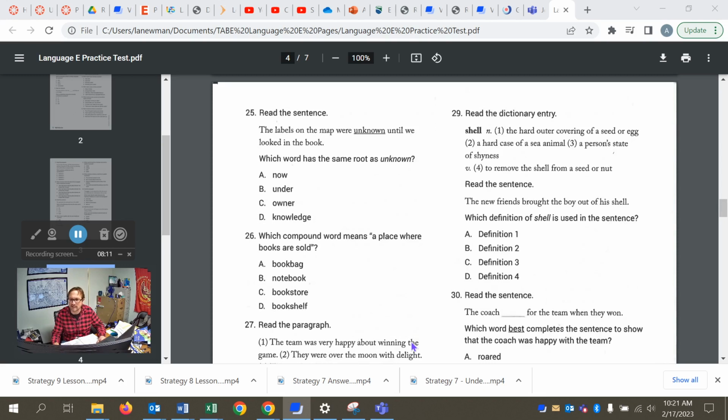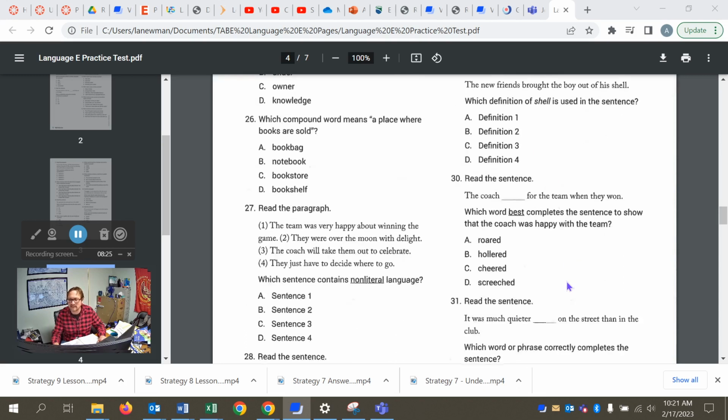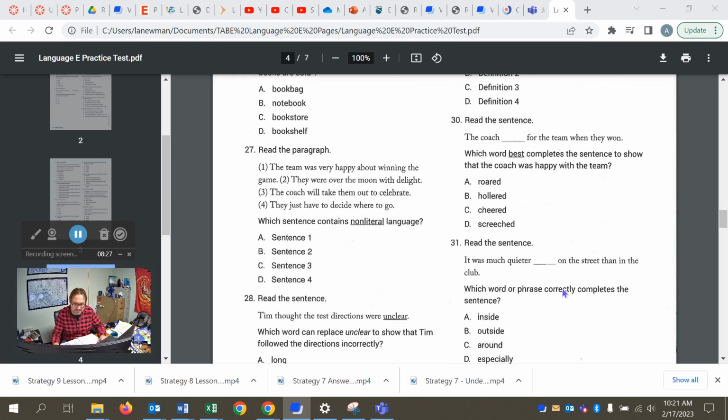All right, number 29. Which definition of shell is used in the sentence? The new friends brought the boy out of his shell. And of course, it's definition 3, letter C, a person's state of shyness. We've probably all said that about somebody at some point. Maybe it's been said about us.